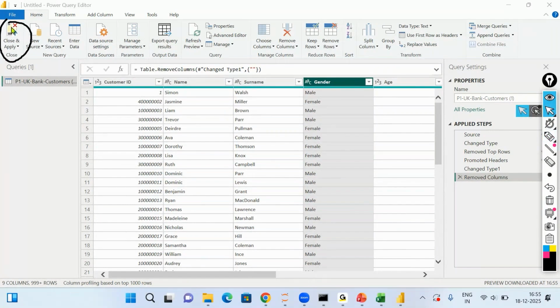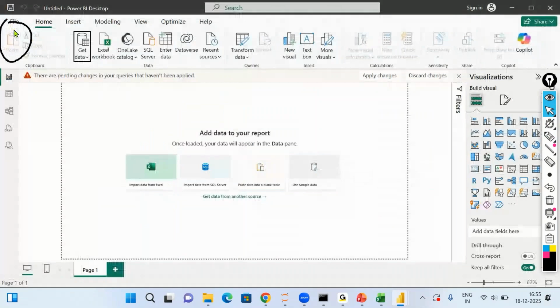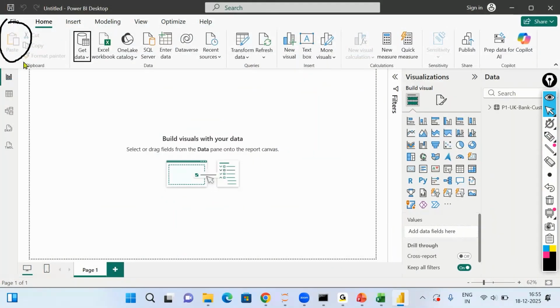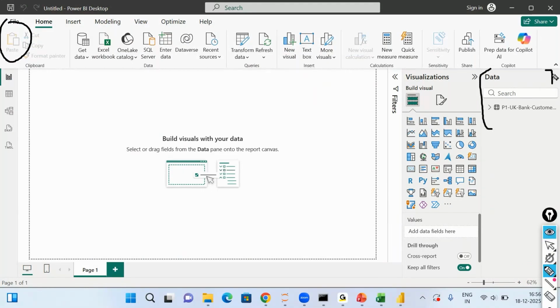Close and apply will load the clean data that we have now. So clean data will be loaded in Power BI. Okay. Now once the data is loaded, on the right hand side, this is where you will see the data pane. And if you click on the data pane, you will see all the field names. Whatever fields we had in that data set, you will be able to see all the field names.